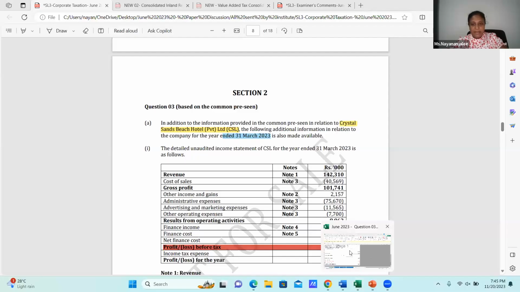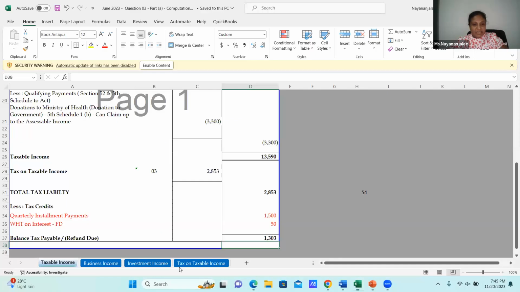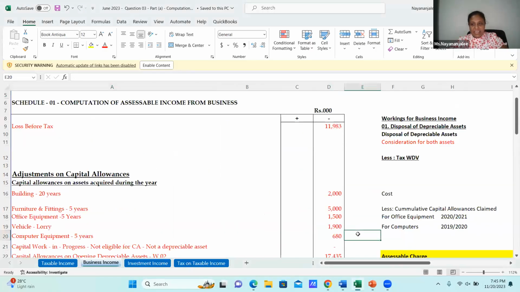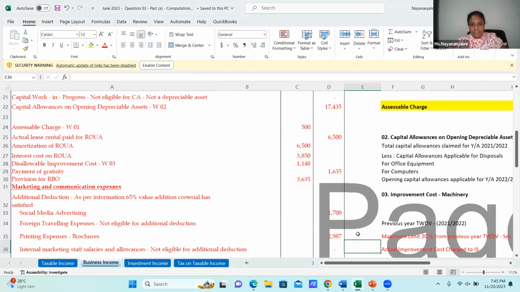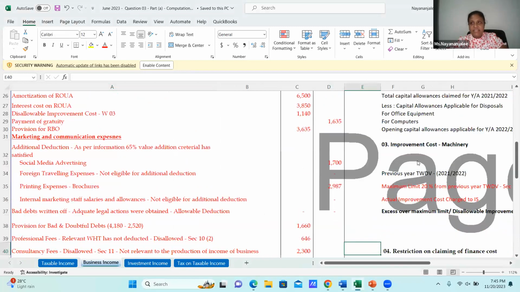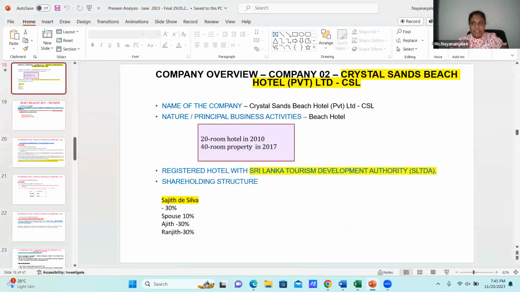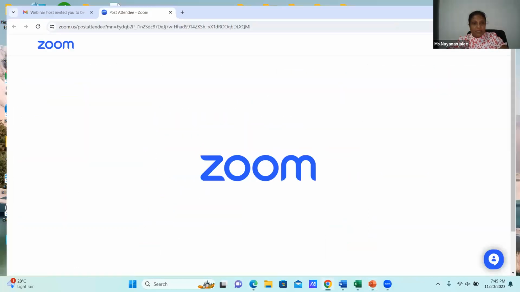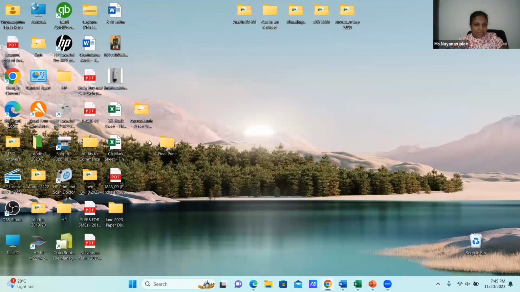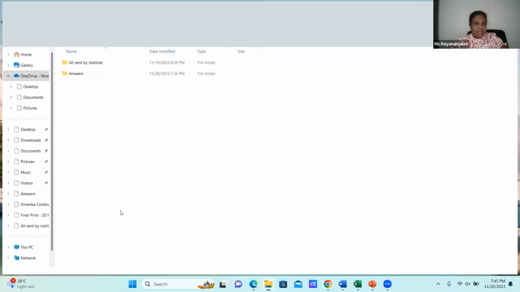What I'm thinking, what is different? Then let me come to here. What's the difference? What we have to do in here is take the information from the pre-scene. Let me take the pre-scene. I think I don't have the pre-scene in here. But it is here.